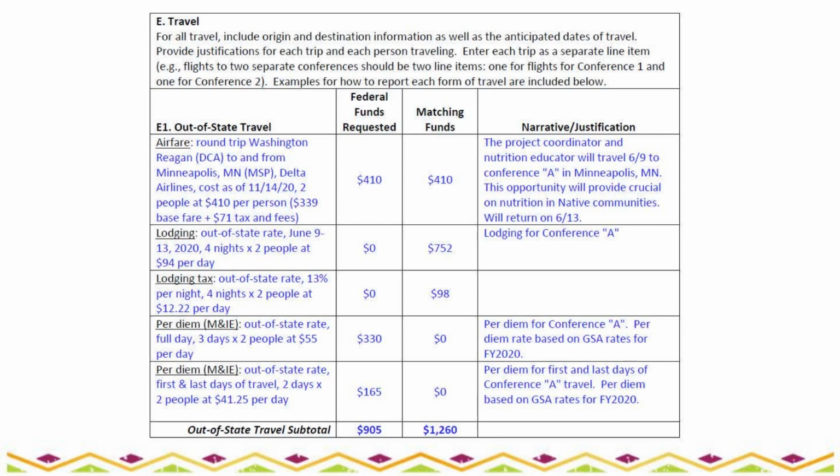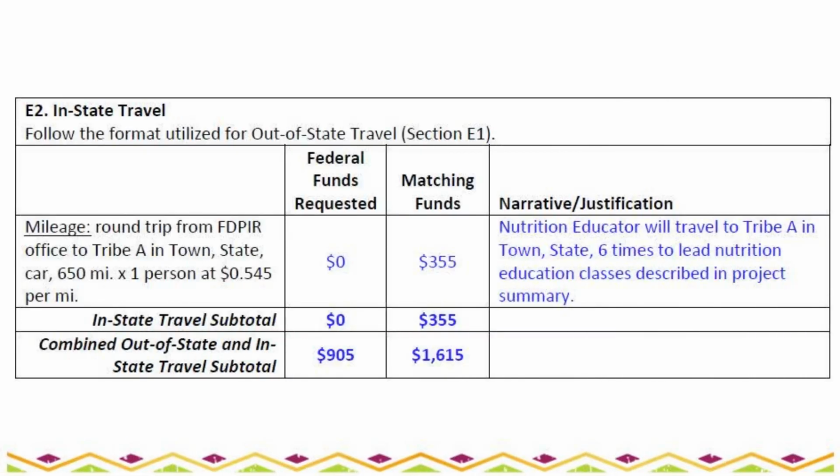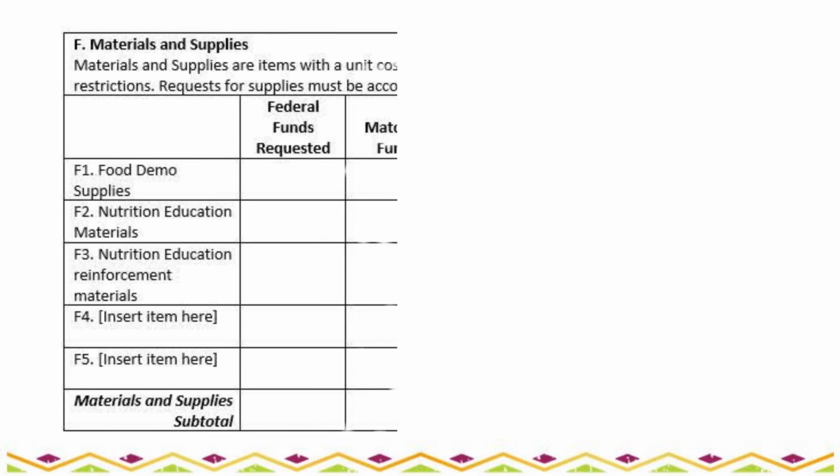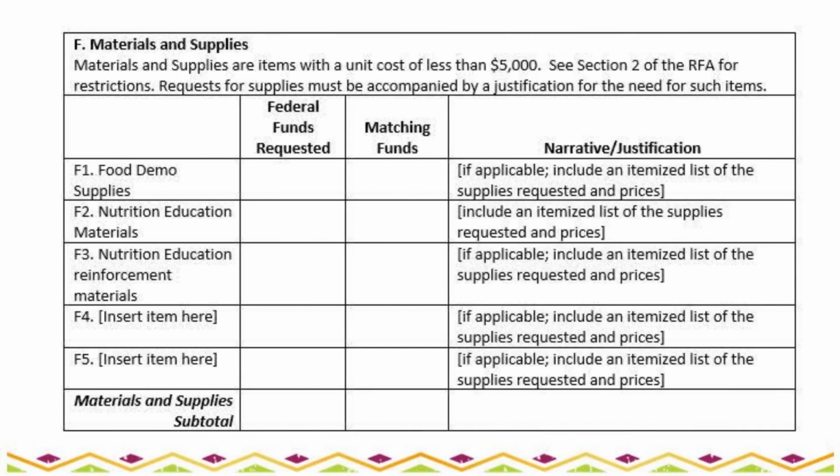We are including actual flight costs at the time we complete our application and per diem rates for lodging and meals and incidentals for the destination city. Our in-state travel costs in Section E2 for this example include travel to each site where we will conduct nutrition education classes. Section F of the budget narrative will contain all of the materials and supplies you will need to purchase to carry out your project.